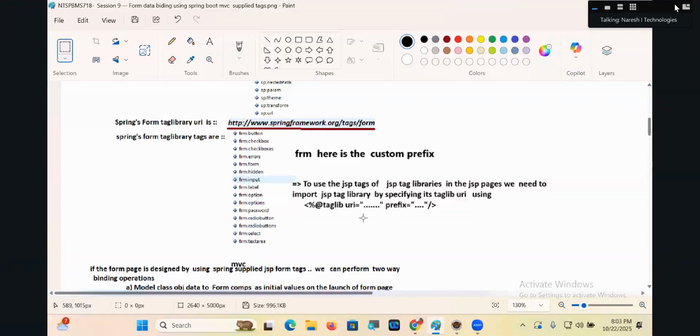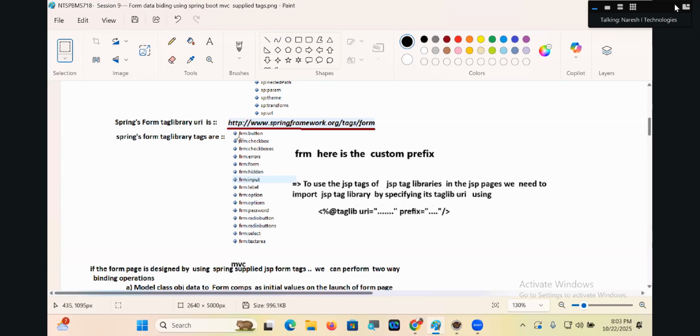Everyone getting my point, my dear? To use JSP tags of JSP tag libraries in JSP pages, we need to import the tag library by specifying its taglib URI using @taglib prefix.